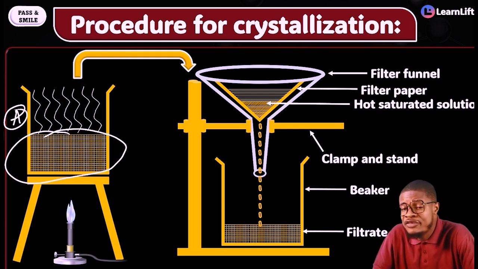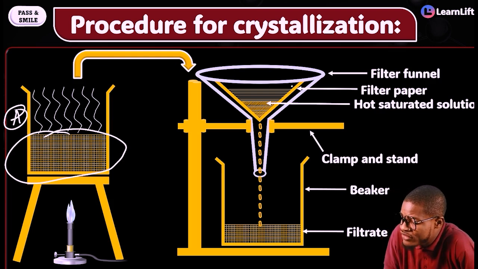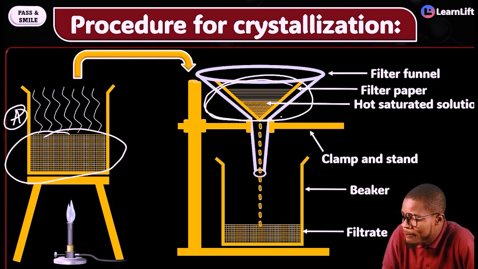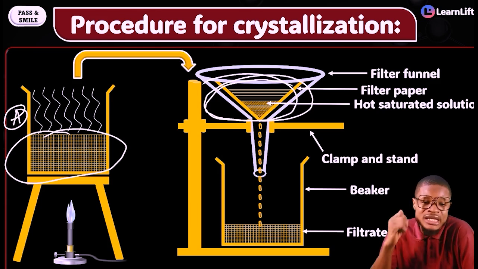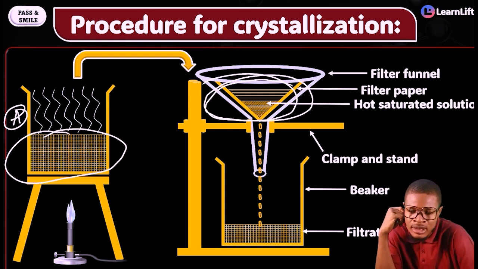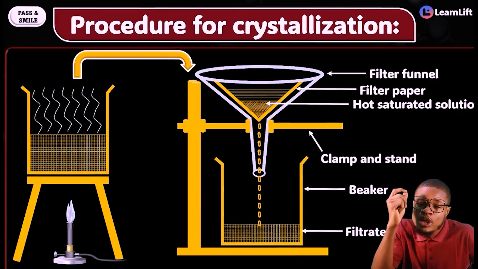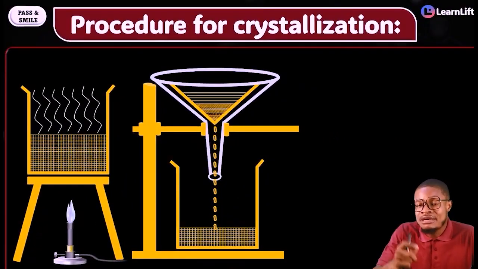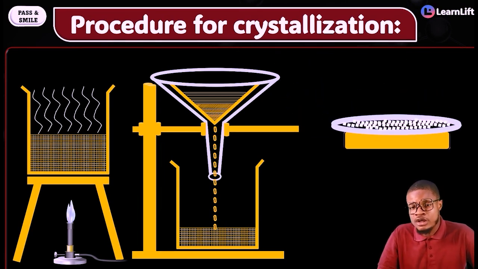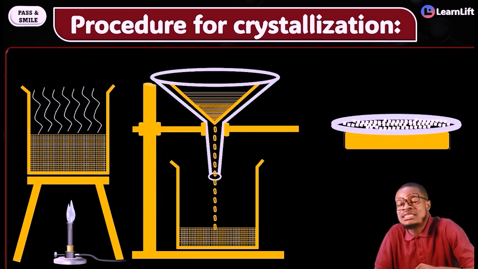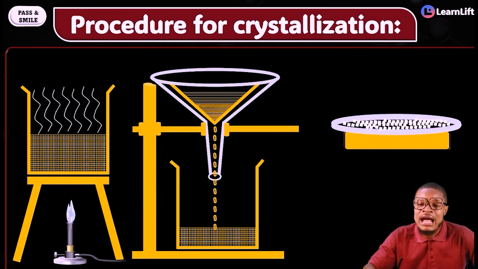After I've obtained my filtrate, whatever is left inside the filter paper, what do you call it? That's called your residue. That residue is what I now need in my step 3. Then I'll carry something like a tray, and you pour the residue inside it and spread it. And then what happens, my guy?